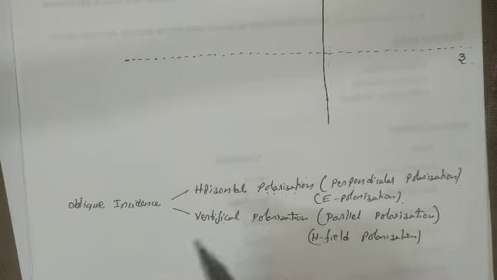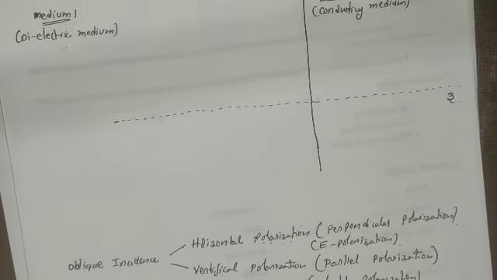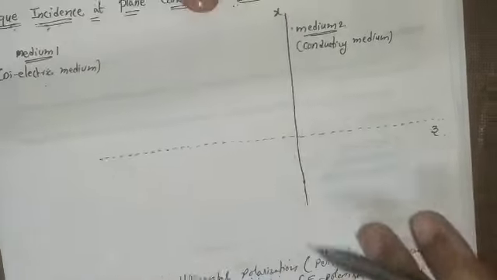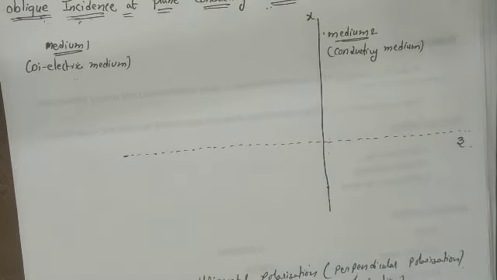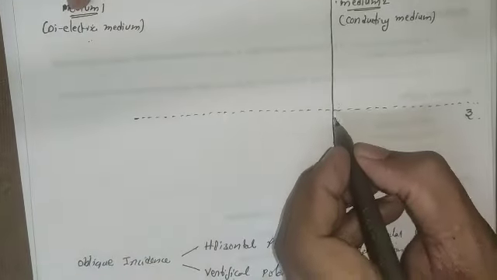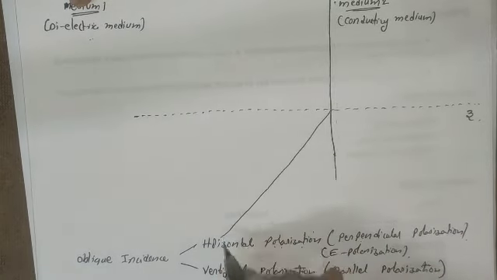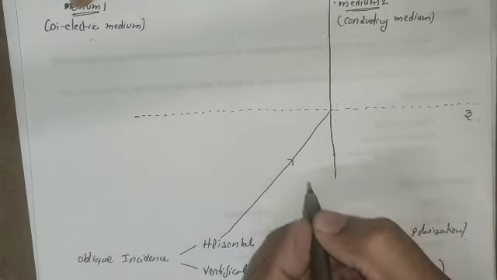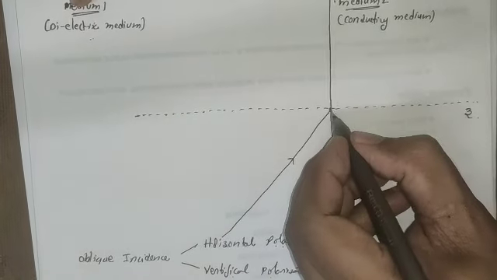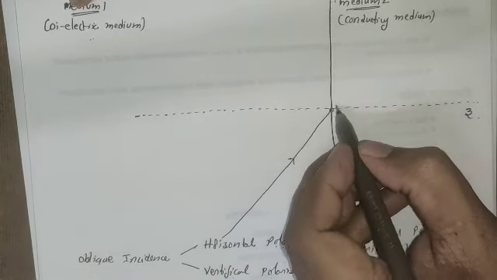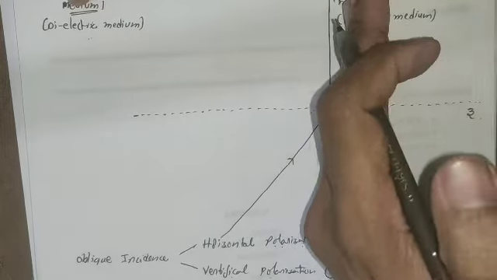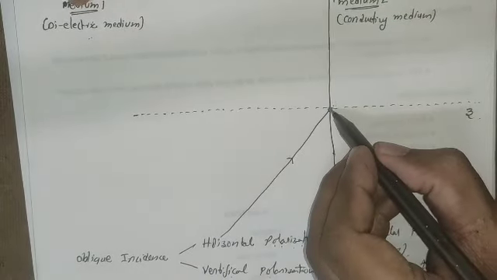Okay, so for example, coming to the diagram. This is medium 1 and this is medium 2, as I said already. Here, for example, let us take an electromagnetic wave. Let us assume this is the direction of the electromagnetic wave, which is striking the boundary at this point. Since it is the boundary line, this electromagnetic wave is striking near this point.